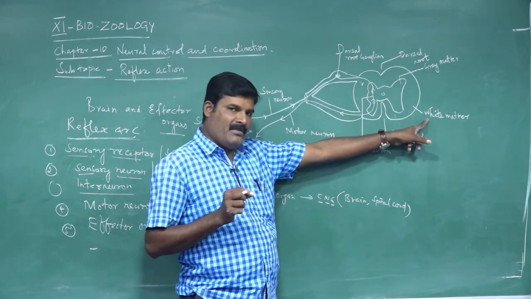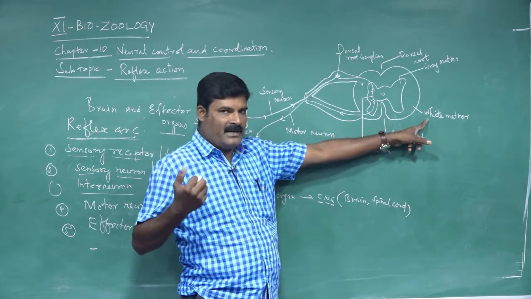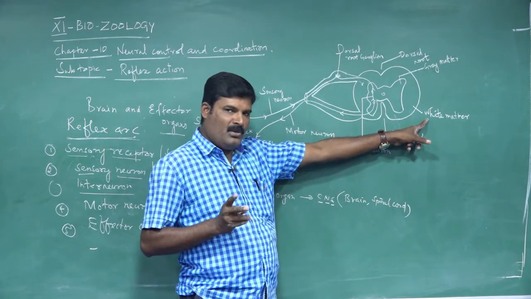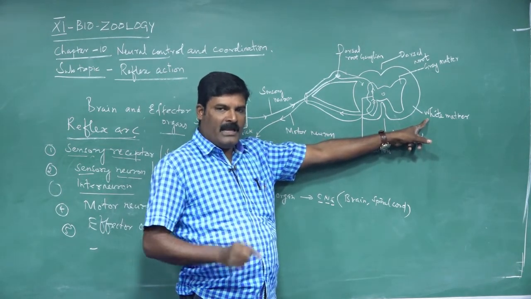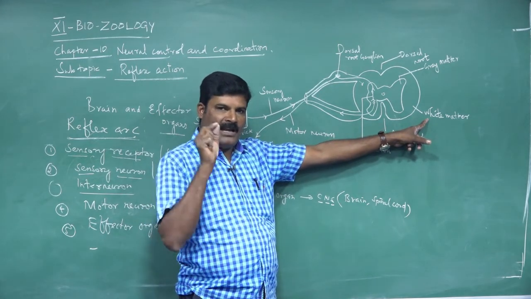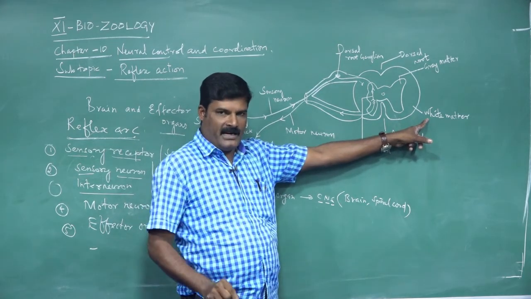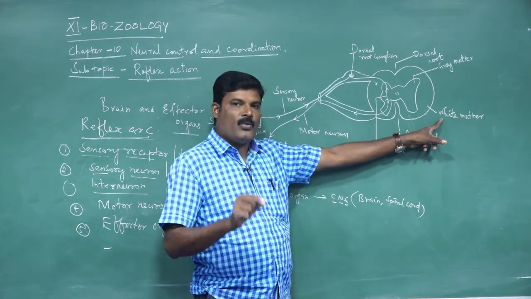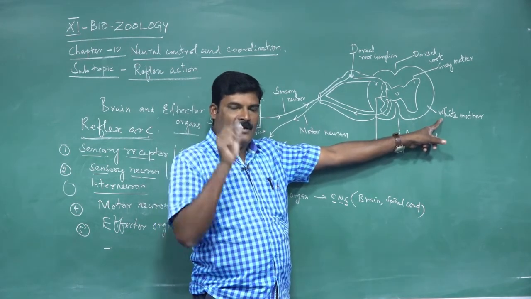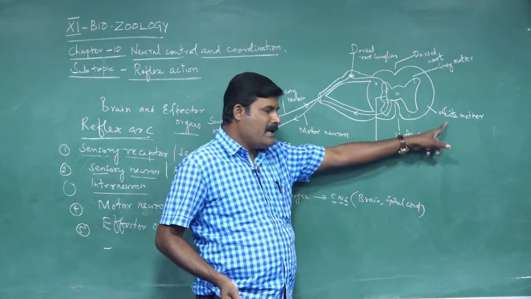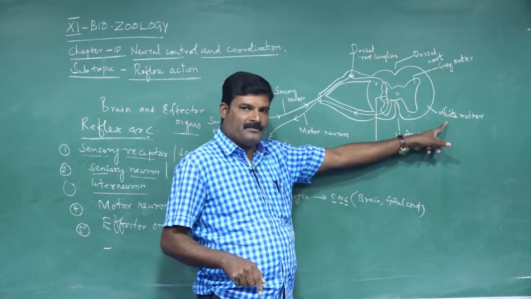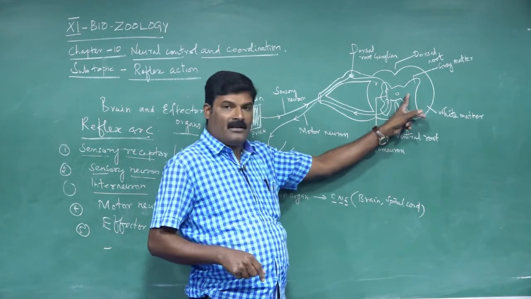Why is it called white matter? In previous classes we already studied that there are two types of neuron, myelinated and non-myelinated. If the neuron is covered by the myelin sheath, it is called myelinated. The myelin sheath is a white fatty layer. Myelinated neurons are present in the white matter, hence the name white matter. What is grey matter?